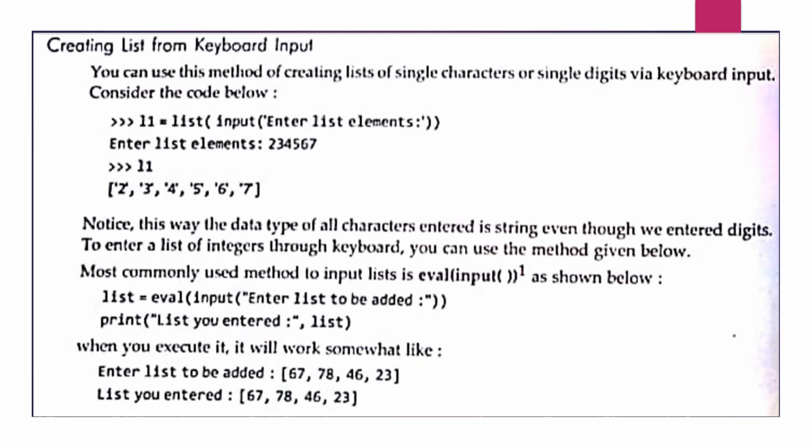When you execute, it will show: enter list to be added, and the list you entered is also shown in the form of a list. So using eval function we will get the output as a list of integers, as we have given integers, whereas without eval function it was giving output in a list but in the form of strings.